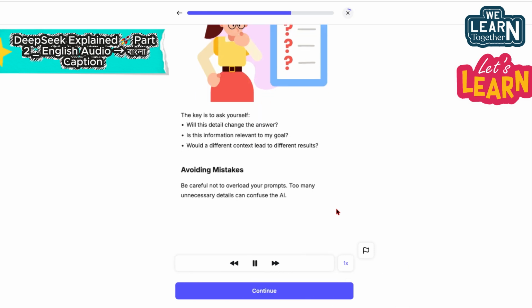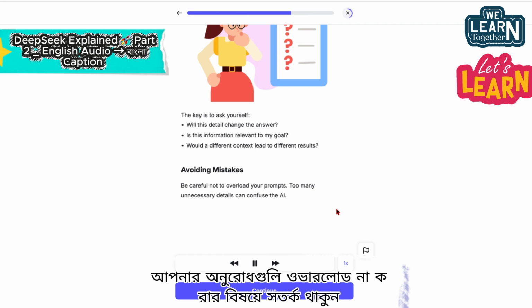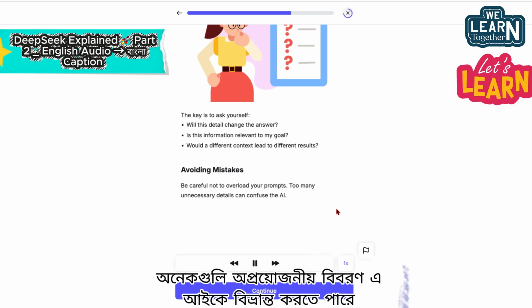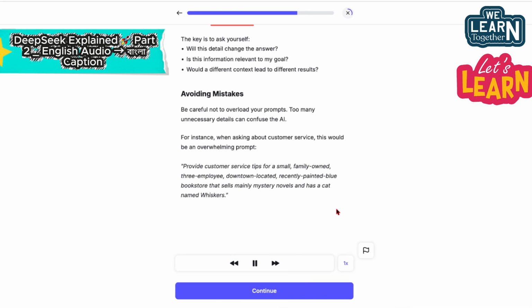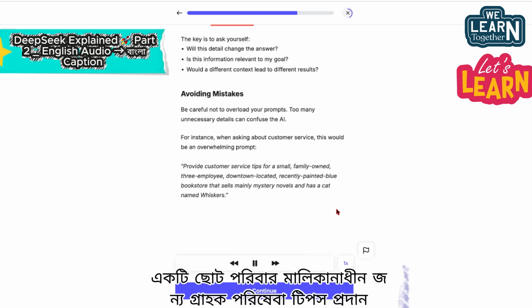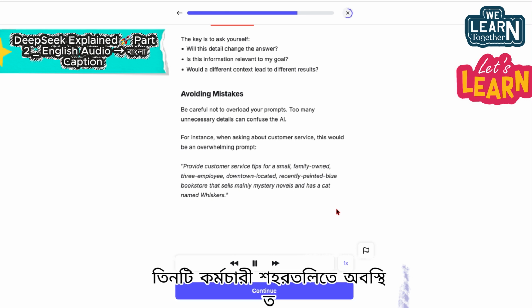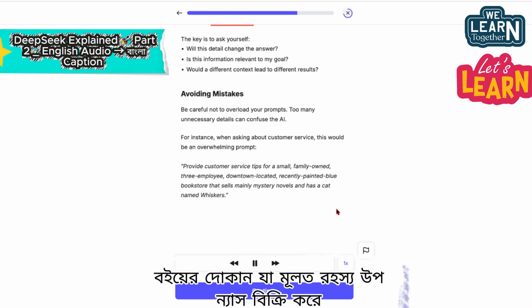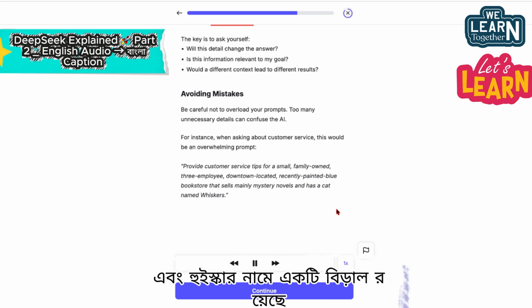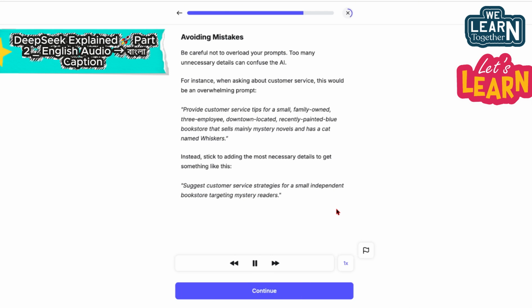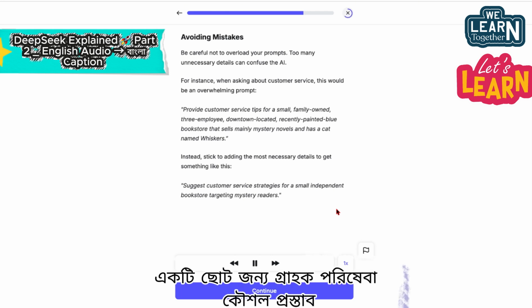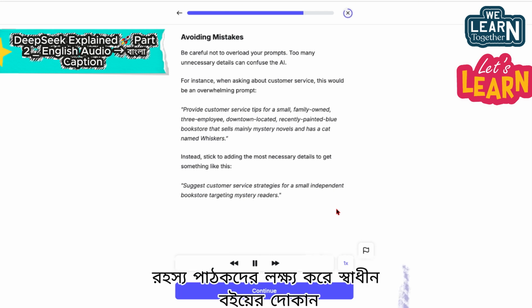Avoiding mistakes. Be careful not to overload your prompts. Too many unnecessary details can confuse the AI. For instance, when asking about customer service, this would be an overwhelming prompt: provide customer service tips for a small, family-owned, 3-employee, downtown-located, recently painted blue bookstore that sells mainly mystery novels and has a cat named Whiskers. Instead, stick to adding the most necessary details to get something like this: suggest customer service strategies for a small, independent bookstore targeting mystery readers.